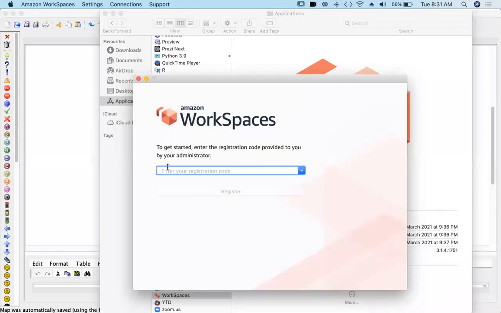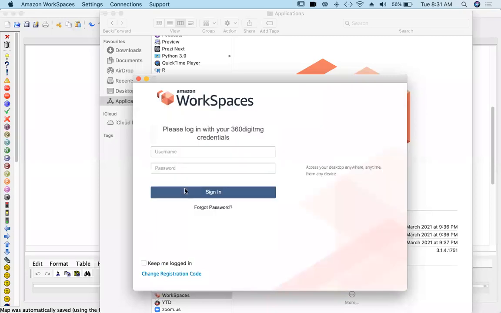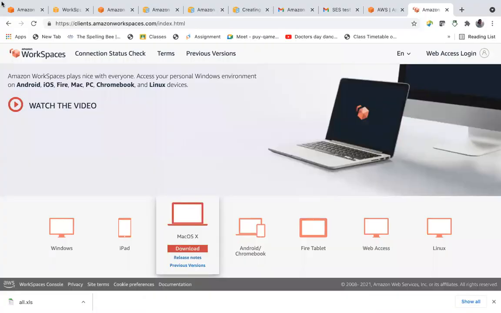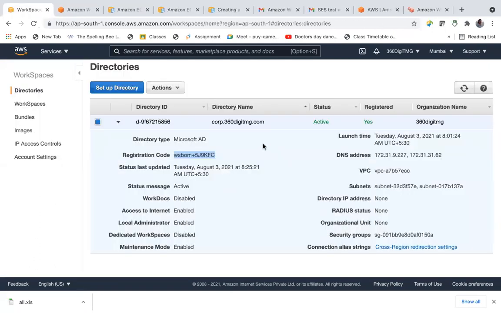And now it asks you the code. So give the code there, register. So now I have to give username and password. Username, let me go and check. Username is, I think, Srija. Workspaces.